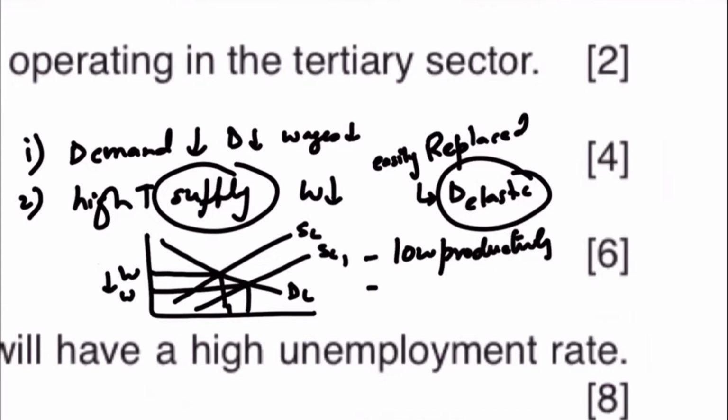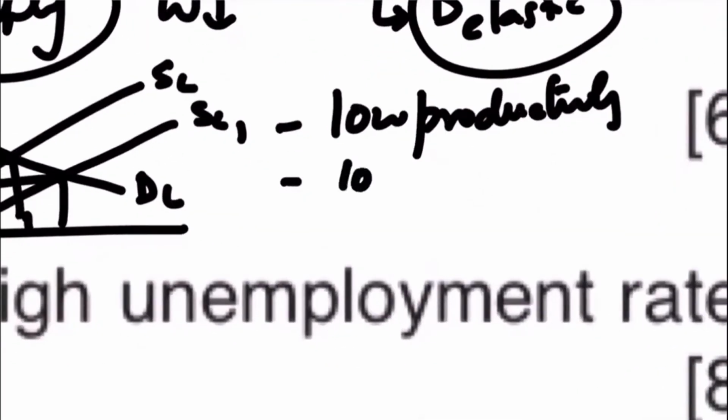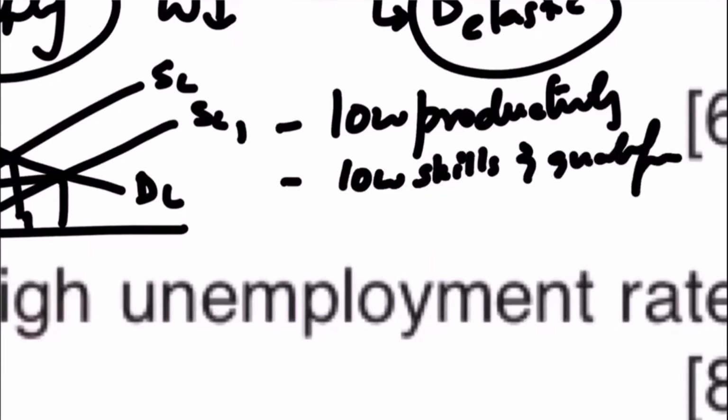Maybe the goods don't have a lot of value in the market or are not in high demand. For those products with low demand, people won't end up paying workers a lot. A lot of times, there are professions in which low skills and qualifications are required. For example, Uber and Careem drivers.